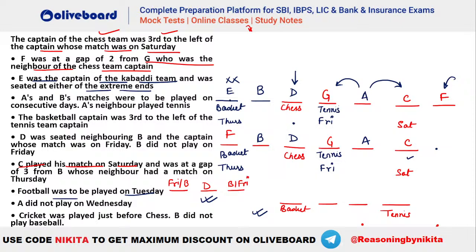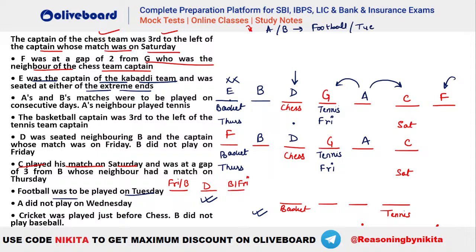Now football on Tuesday, you can see football cannot be at either of the extreme ends, right? It is not possible that you take football here on Tuesday, or maybe football towards the immediate left of F, right? Why? Because if you do that, then you will not be able to place your E, है ना? E को भी तो place करना है. So that means you will have to take your football Tuesday either on B or on A, right? So either A will be there or B will be there for football, right? So let's write it down that this A or B has to be for football, right? So we are getting A or B for football